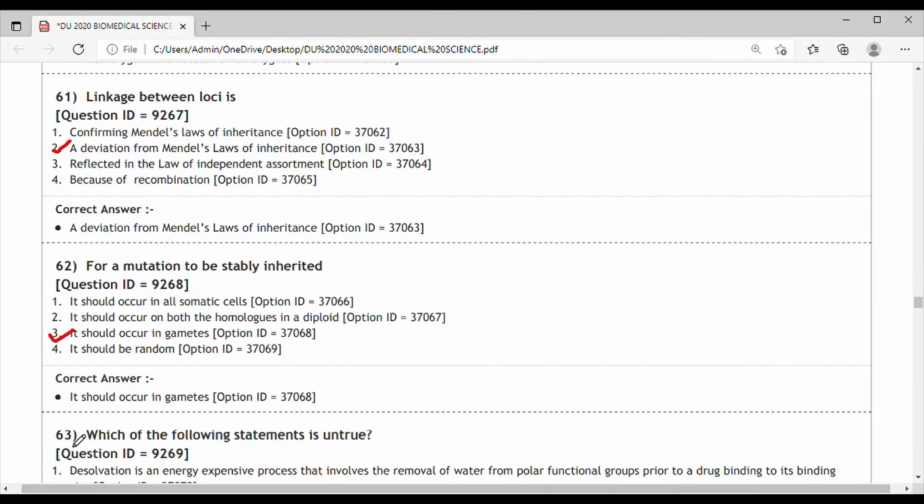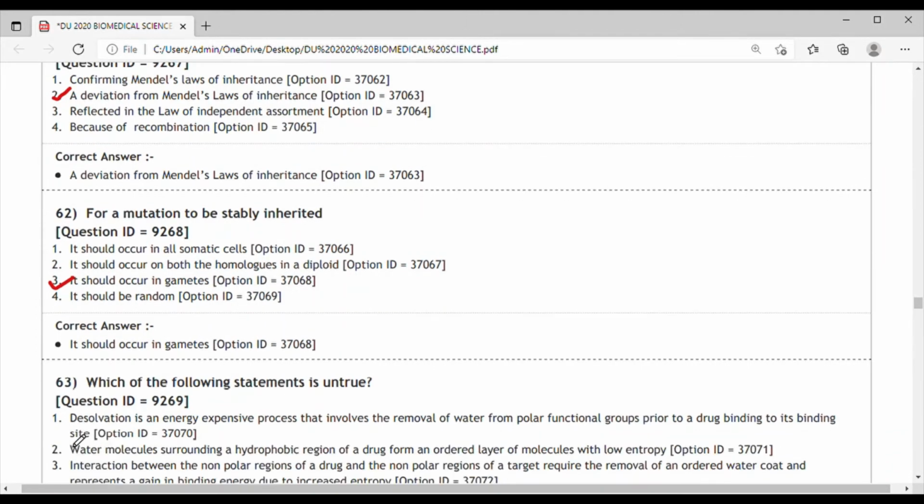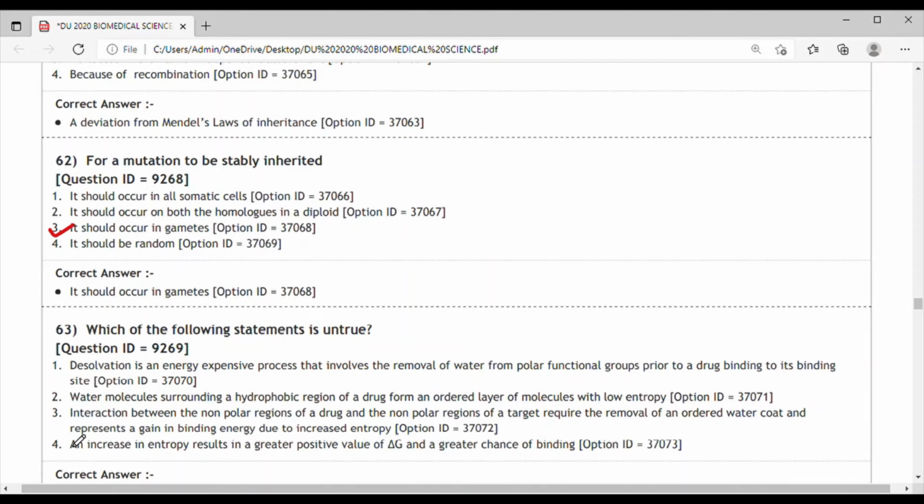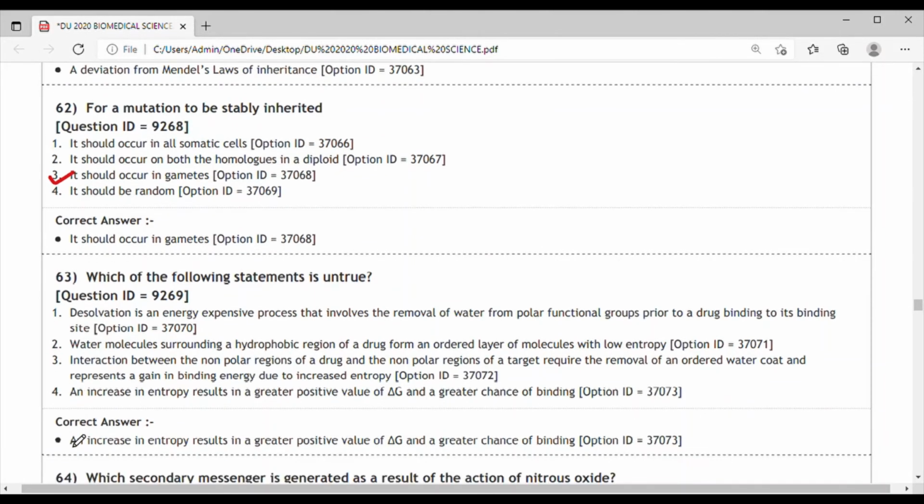Next question, which of the following statements is untrue? Means which is not true. Basically the option 4 is the correct answer, meaning that it is not true. An increase in entropy results in a greater positive value of delta G and a greater chance of binding. This is the false statement.